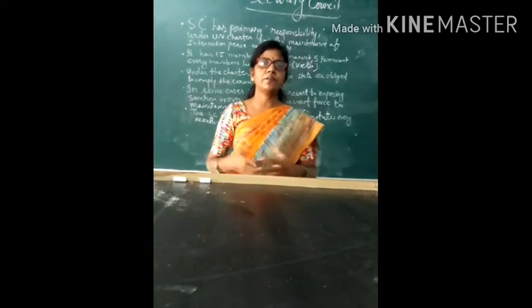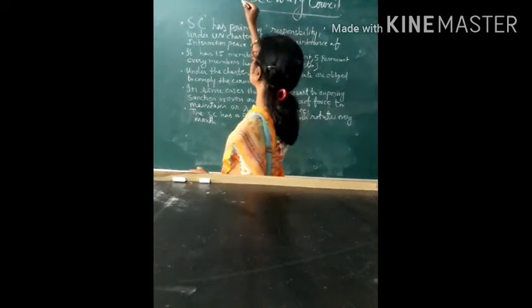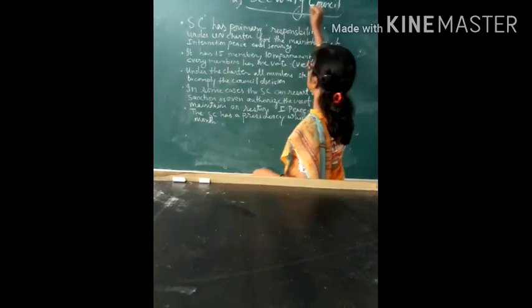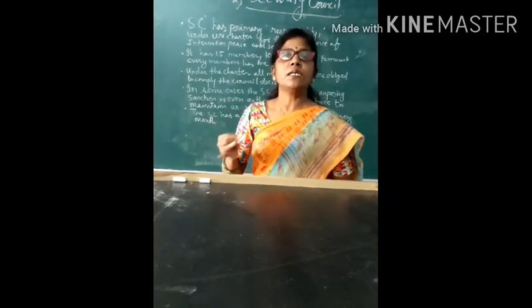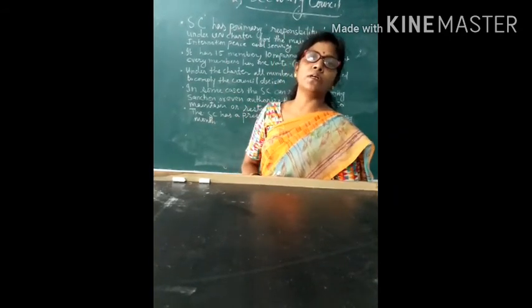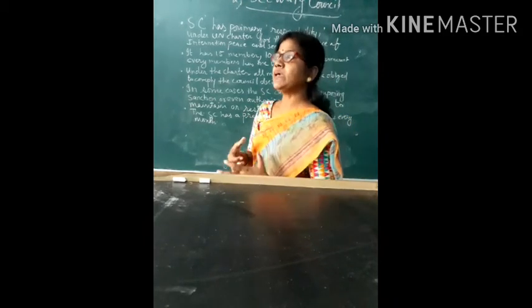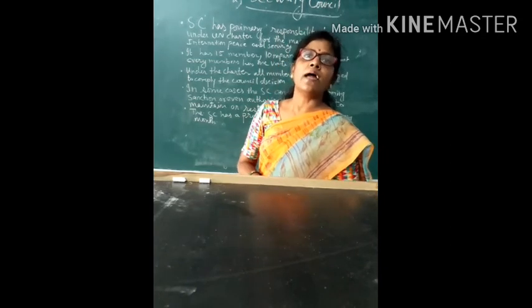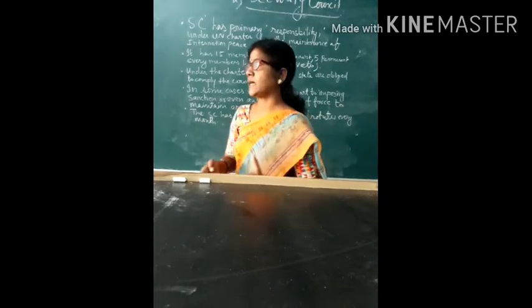Now, after the General Assembly, I will talk about the second organ of the UN, that is the Security Council. As we know, the Security Council is the main executive organ of the UN, and it has major responsibility due to its power and the functions assigned to it.